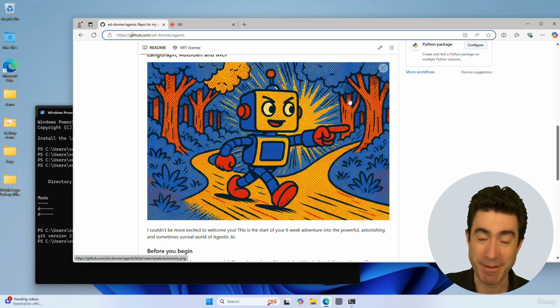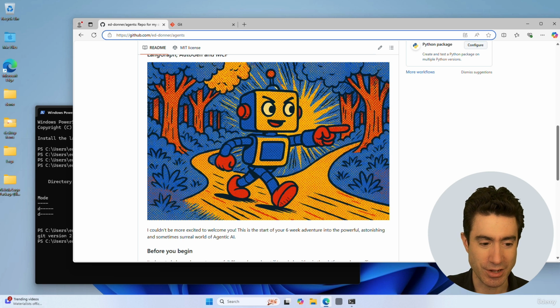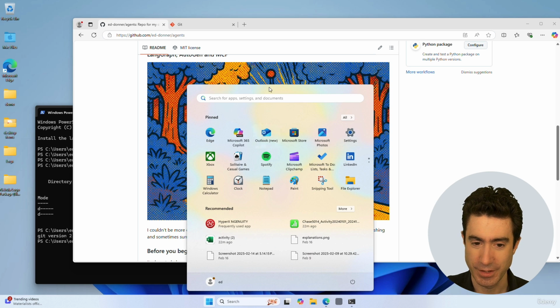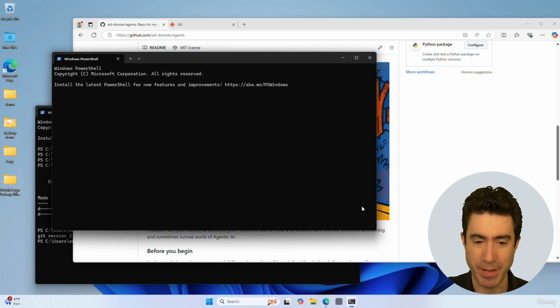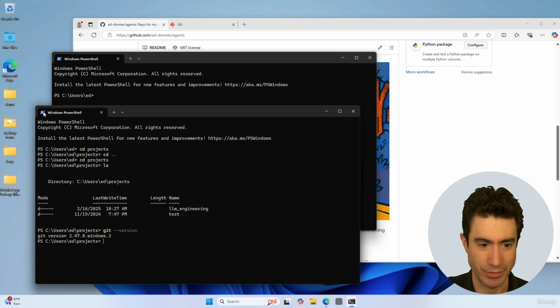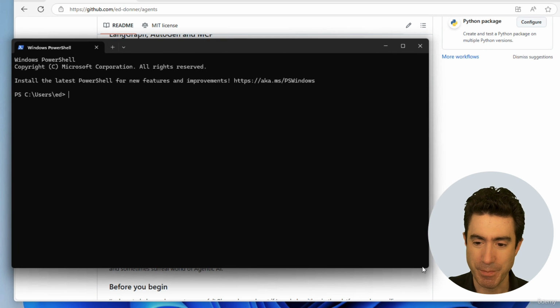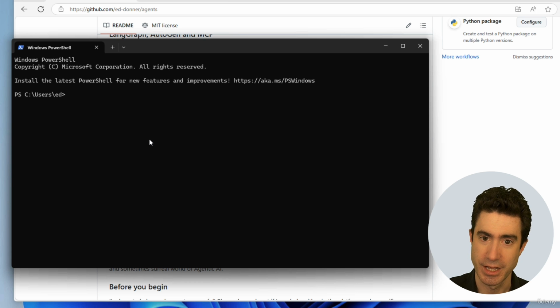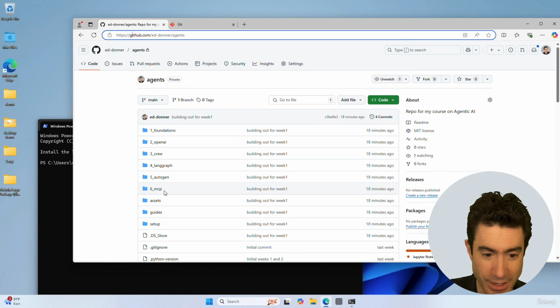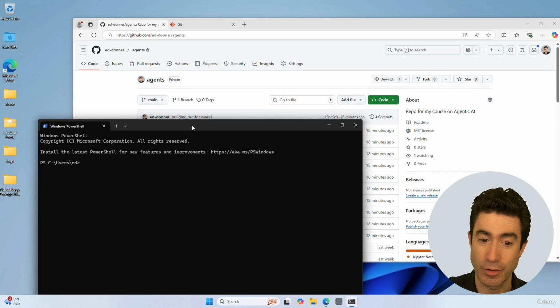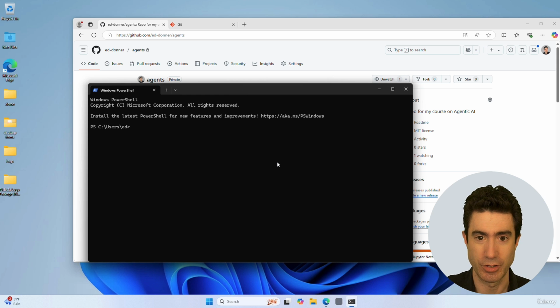All right. Step 1 is about cloning the repo using Git. To get started, go to the Start menu and type PowerShell, and you should be able to open up a PowerShell. Let me get rid of the other one that's running here. So here is a PowerShell. This is for running commands in the command line. If you're new to this, in the guides folder in the repo there is a guide for using the command prompt that will put you in good shape.